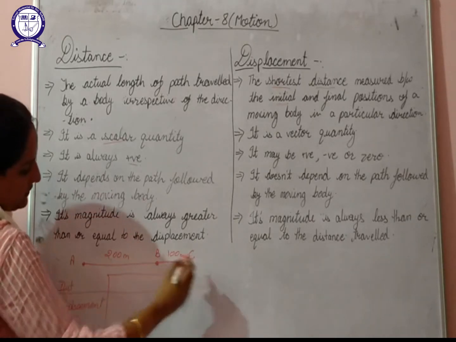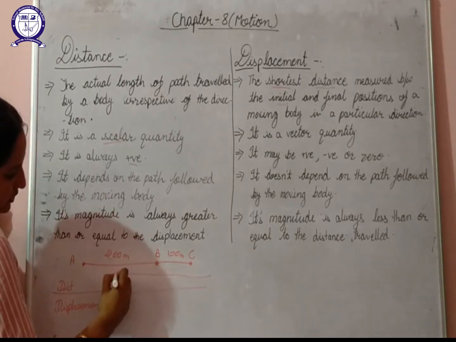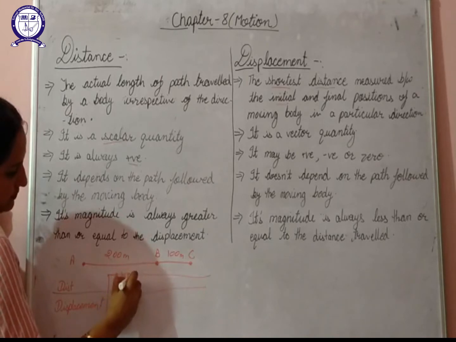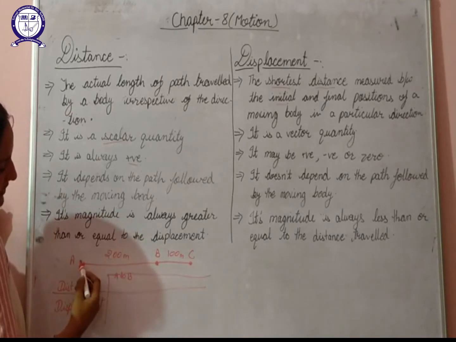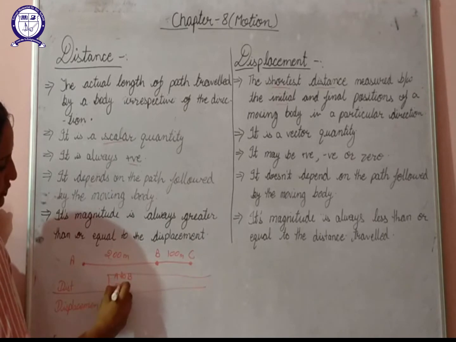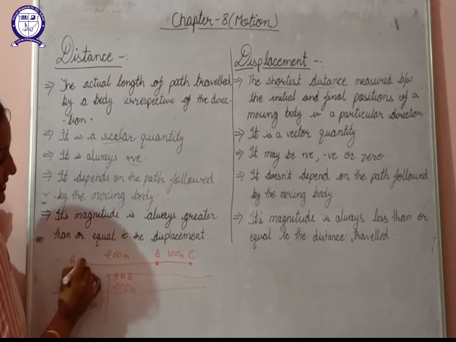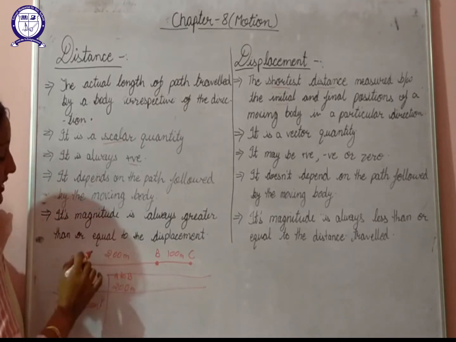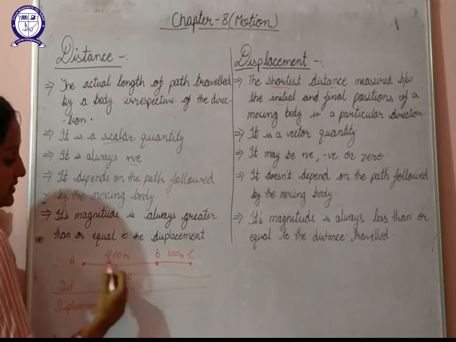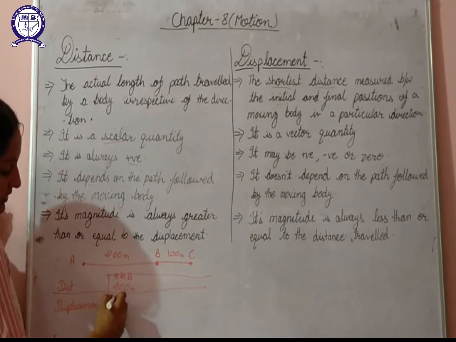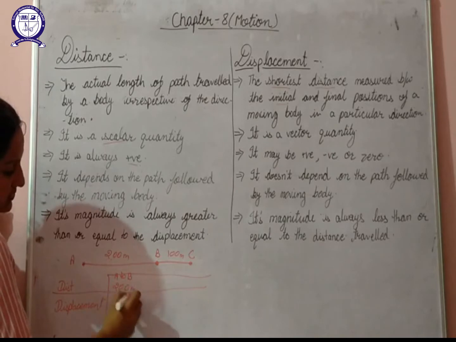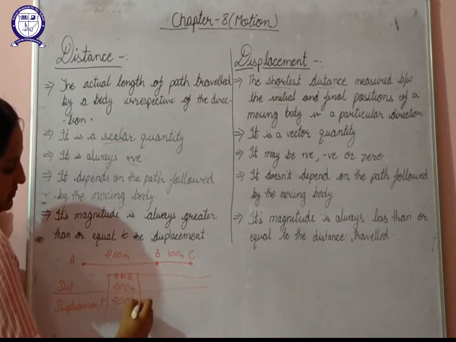Now first of all, we'll see the value of distance in going from A to B. In going from A to B, the value of distance will be 200 meters. And displacement will also be same. Why? Because in going from A to B, this is the shortest path only. We are not having any other shortest path other than this straight line.